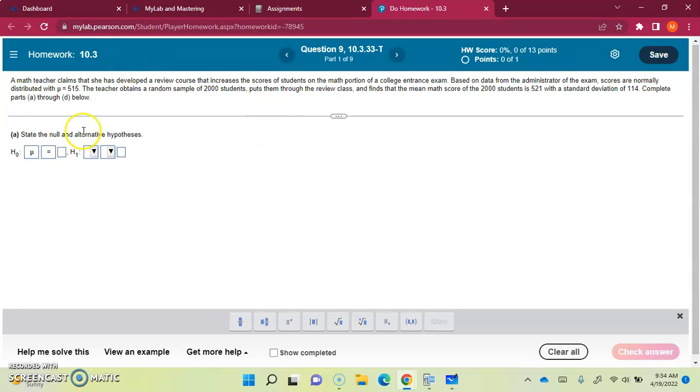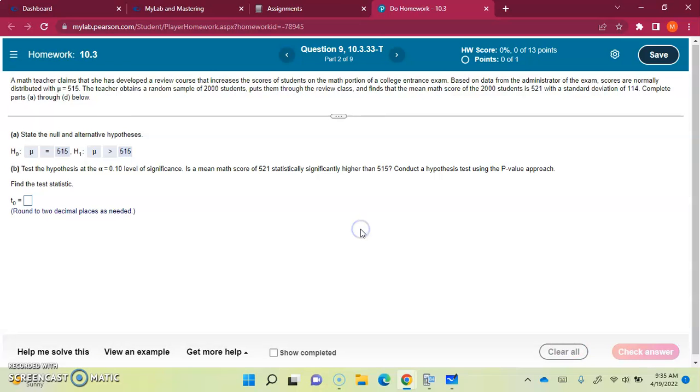So we can write our null hypothesis, that's of no change. The teacher claims that it's going to increase her scores, right? So we can say the alternate hypothesis is that the scores are better than 515. Let's check that answer. Okay.